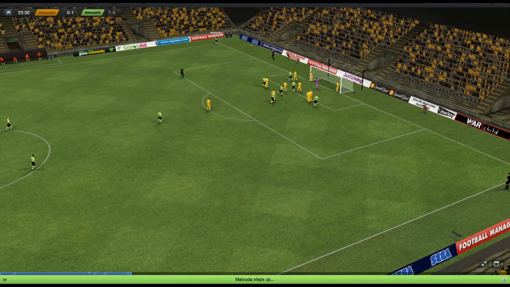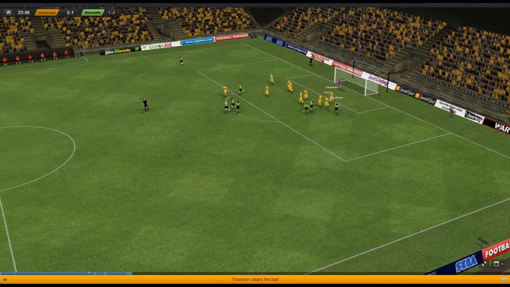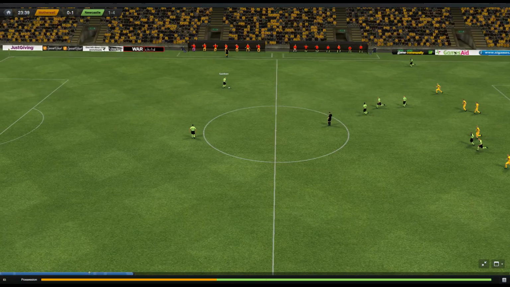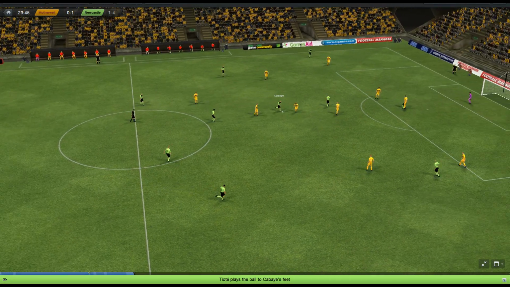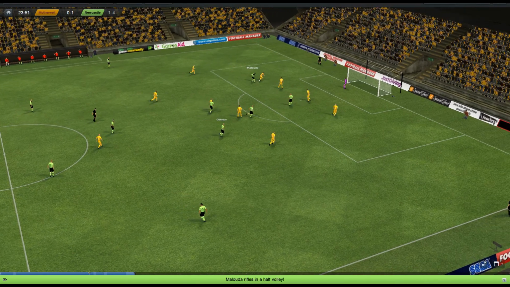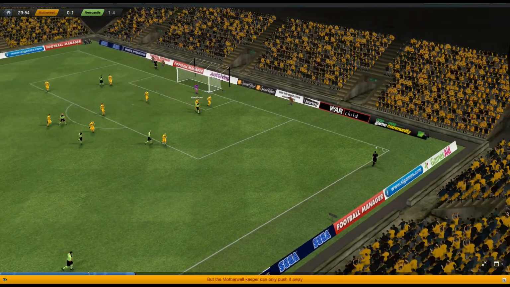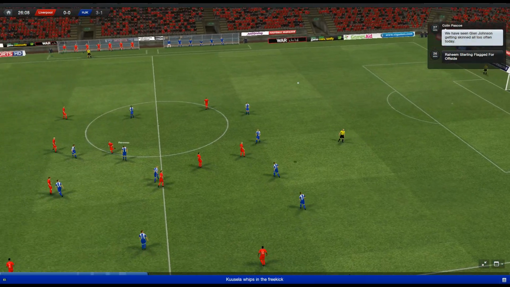Malouda to take. And it's cleared. Cabaye on the edge, and it's blocked, and it's cleared again. Santon picks it up. Gives it to Tiote. Here's Cabaye. To Sissoko. Obertan. Malouda. And that's another good save by the keeper. It's put out of play for a throw. Free kick by the goalkeeper.